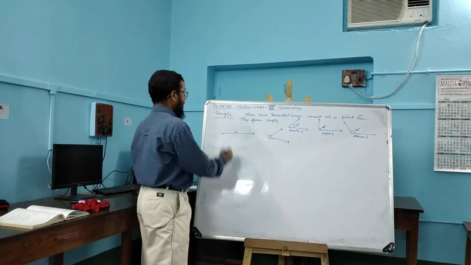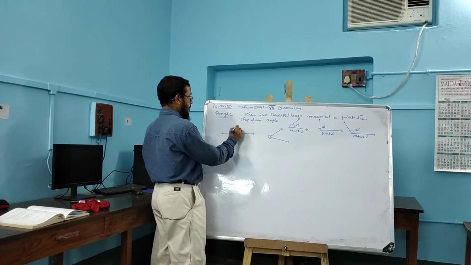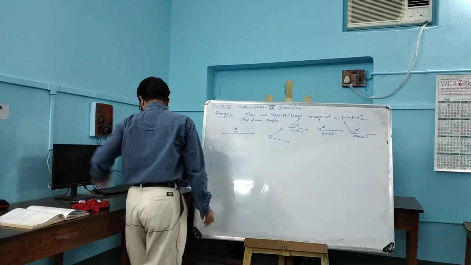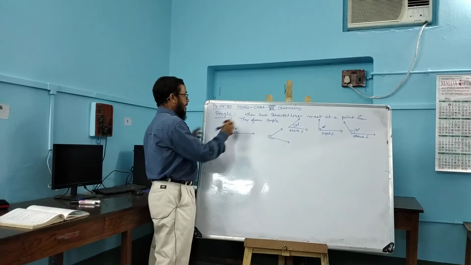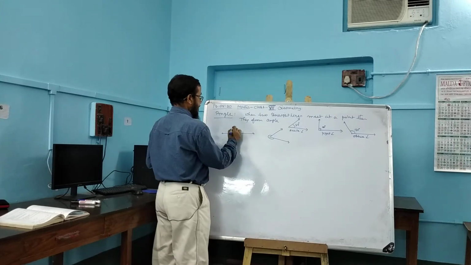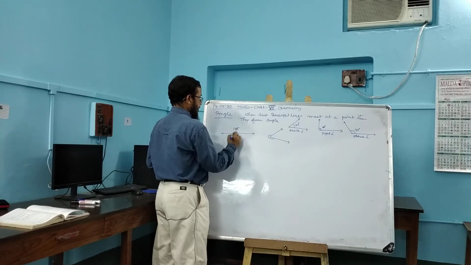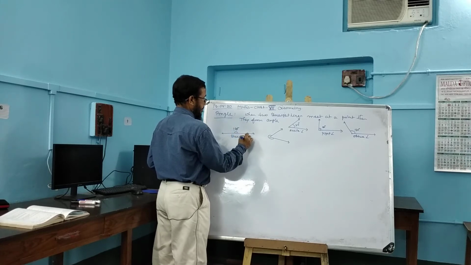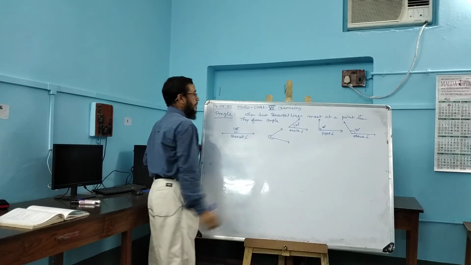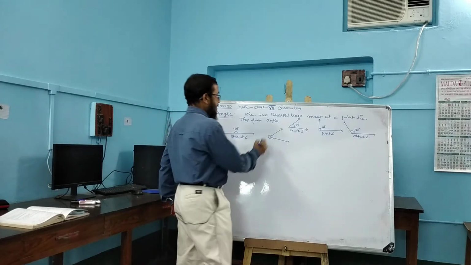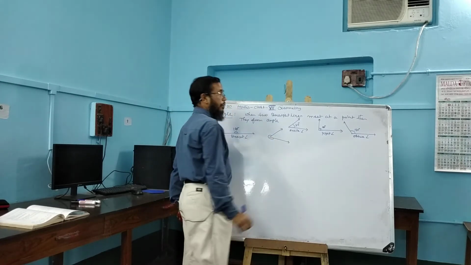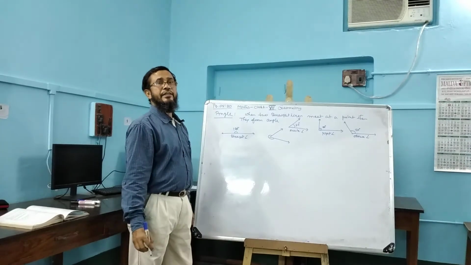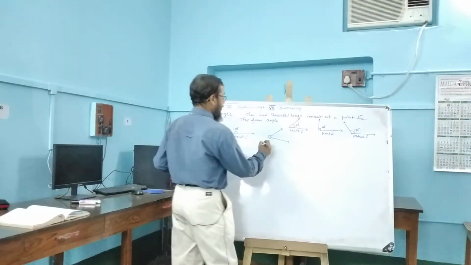Obtuse angle, and this angle is exactly 180 degree. This is a straight angle. And this angle is more than 180 degree but less than 360 degree. This is a reflex angle.